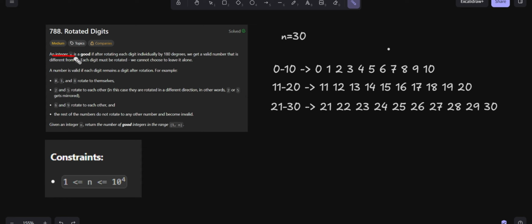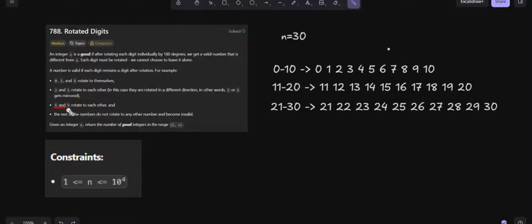An integer x is considered good if after rotating every digit in x we get a number that is different from x. So what is meant by rotation here? We can look at these points. 0, 1 and 8 rotate to themselves. 2 and 5 rotate to each other, meaning whenever a number has 2 as its digit, it gets converted to 5, and whenever it has 5, it gets converted to 2.